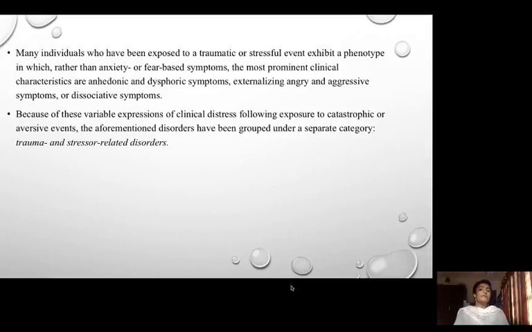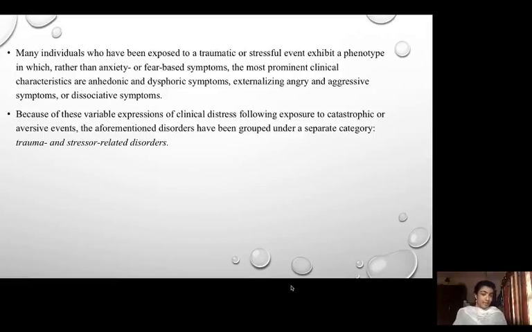Many individuals who have been exposed to a traumatic or stressful event exhibit a phenotype in which the most prominent clinical characteristics are anhedonic and dysphoric symptoms, externalizing angry and aggressive symptoms, or dissociative symptoms. So here we all know that if a person is exposed to a stressful event, definitely he or she must be having anxiety or fear-based symptoms, right? But according to this particular category, the most prominent clinical characteristics are anhedonic and dysphoric symptoms.